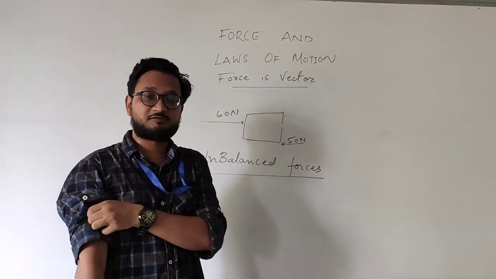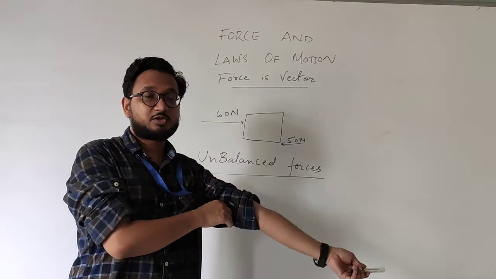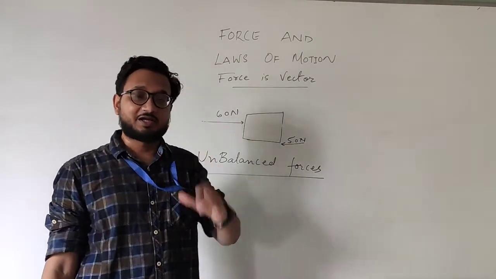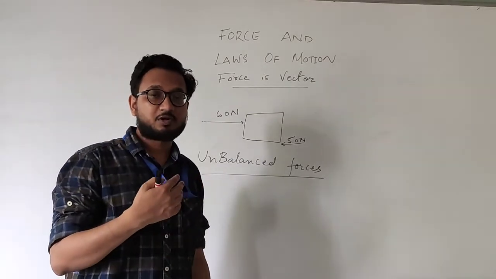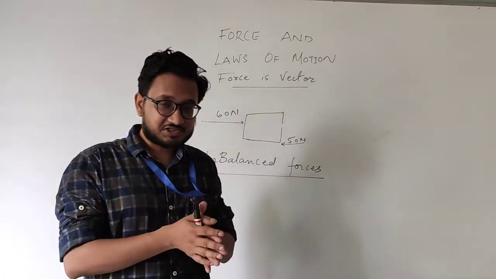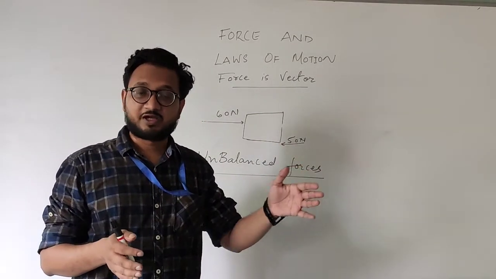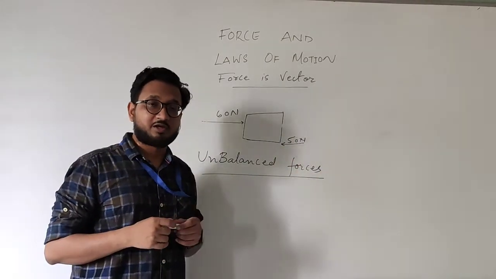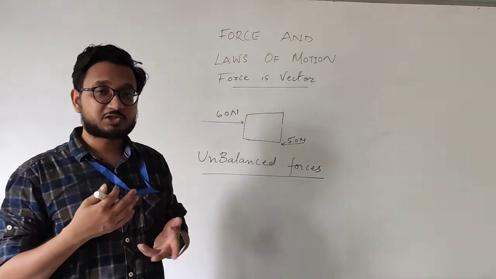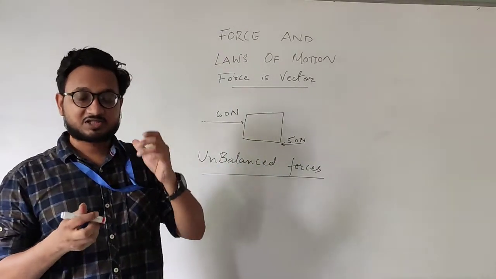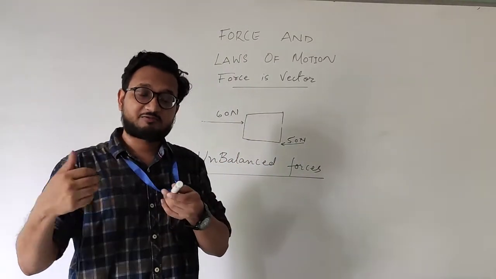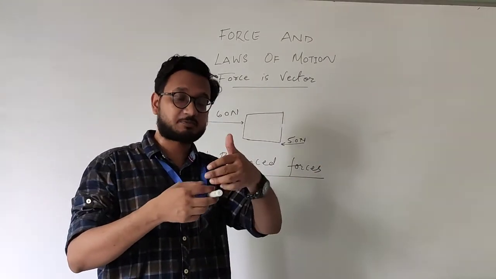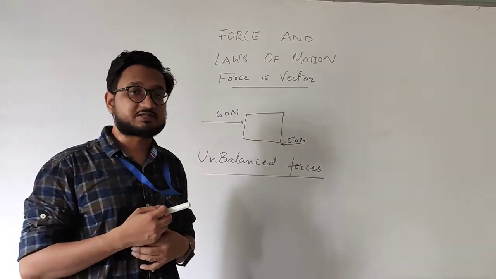So what we studied today is that a force can do 4 changes on an object. First is the very important one. It can move or stop an object. If the object is stationary, force can make it move. If the object is already moving, an opposite force can make it stop. The other one was that it can increase or decrease the speed of an object. Suppose the object is already moving, and when the force is applied, its speed increases even more. Or if the opposite force is applied, then its speed might decrease.